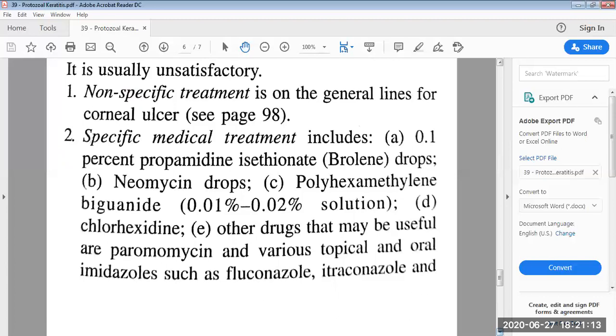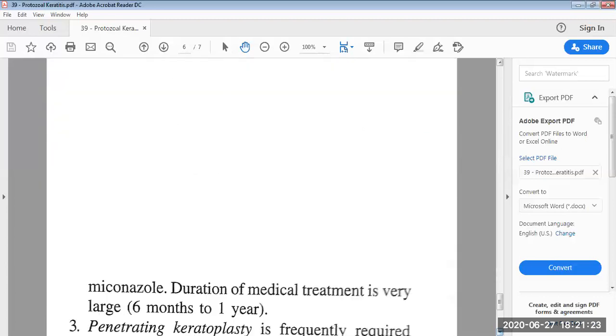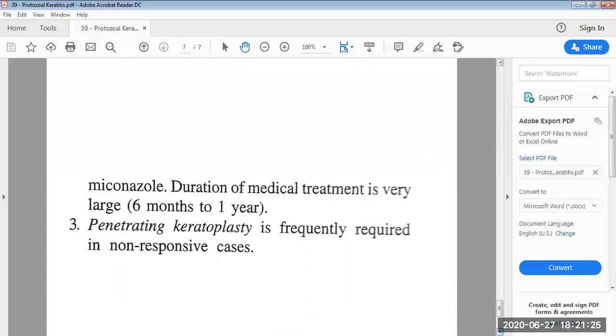Other drugs that may be useful are paromomycin and various topical and oral imidazoles such as fluconazole, itraconazole, and miconazole. The duration of medical treatment is very long, around 6 months to 1 year.